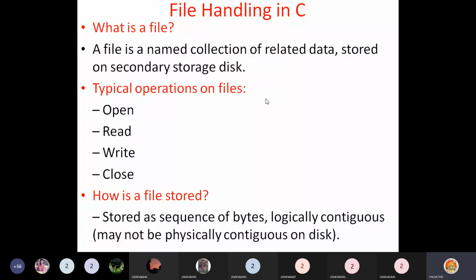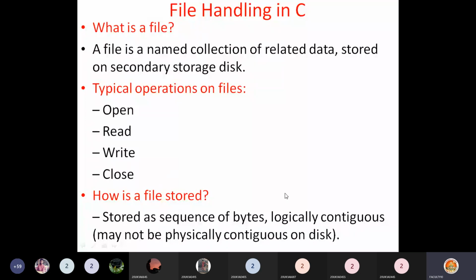So how is a file stored on the hard disk? Generally a file is stored as a sequence of bytes, logically contiguous. Logically contiguous means one after the other. We assume that these bytes are stored one after the other logically, but may not be contiguous on the hard disk physically.